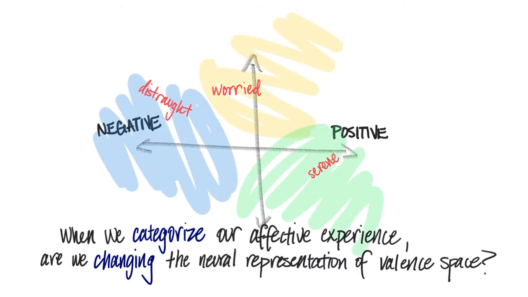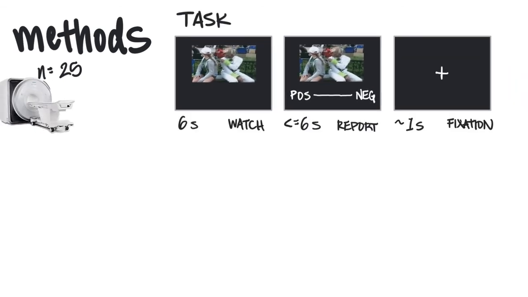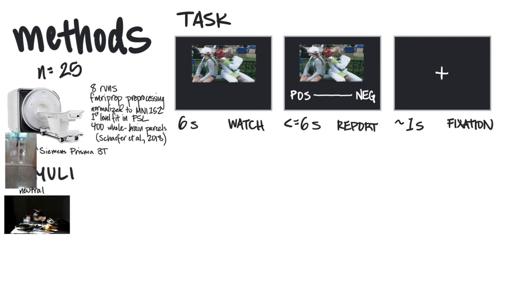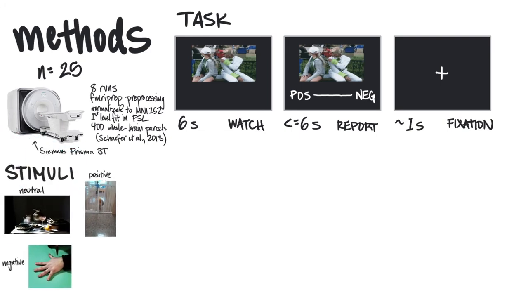space? We investigated this by recruiting 25 young adults to report their affective response to a series of short videos during fMRI scanning. In the scanner, participants watched 7-second videos selected to elicit 4 different types of affect: neutral, positive, negative, and mixed, where they might plausibly experience a simultaneously positive and negative response.